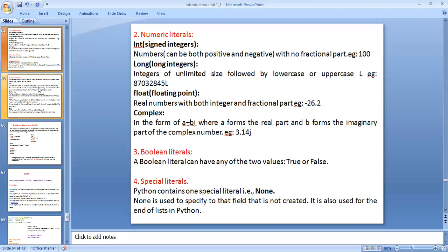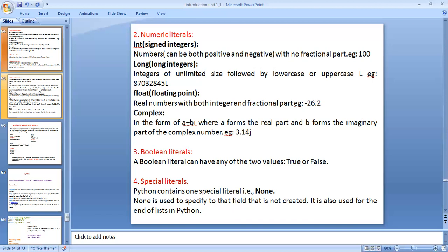Special literals. Python contains one special literal, that is None. None is like a zero. None is used to specify a field that is not created. It is also used for the end of a list in Python. For example, I am taking two variables.